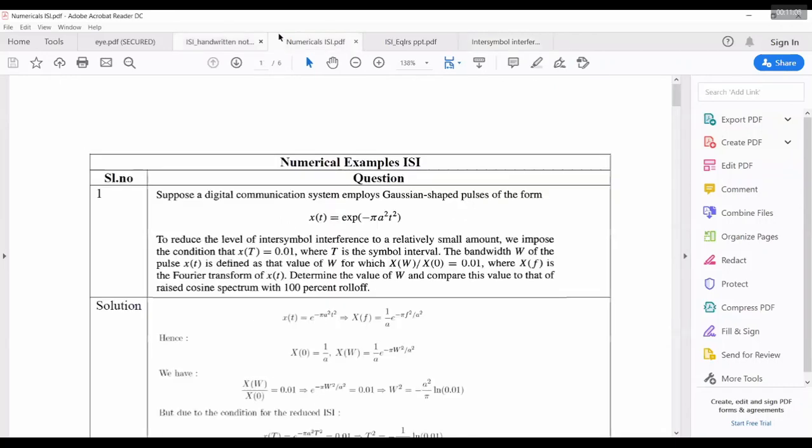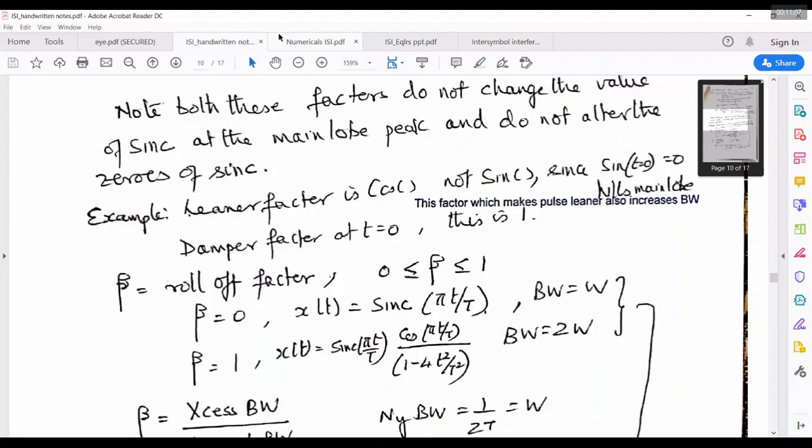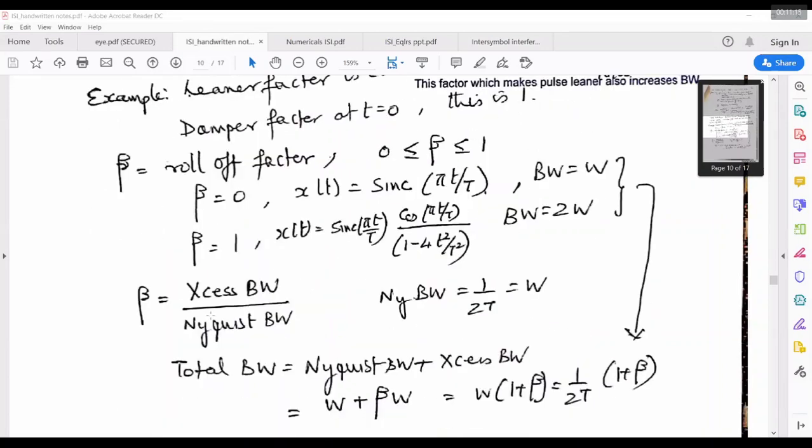So let us come back to our discussion. Beta is equal to 0, bandwidth was W. Now beta is equal to 1 means bandwidth will double, 2W. Now we can define this beta as excess bandwidth by Nyquist bandwidth. Nyquist bandwidth was 1 by 2T, which is equal to W, or you can write W is equal to 1 by 2T, or 1 by T is equal to 2W. Anything is fine. Total bandwidth now is Nyquist bandwidth plus excess bandwidth.